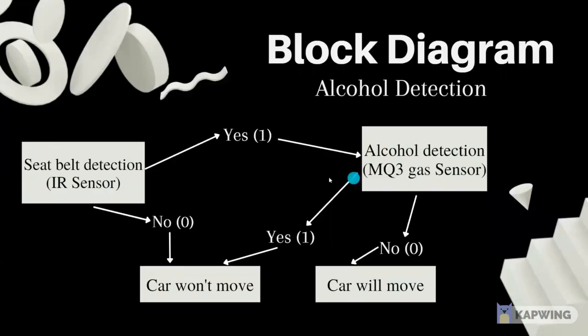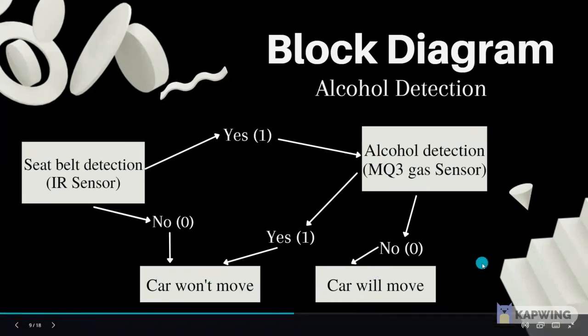Basically, our project is divided into 2 sub-blocks. The first block is the block diagram for the alcohol detection. Here, first of all, we detect whether the seatbelt is worn or not with the help of the IR sensor. If the seatbelt is worn, then it goes to the next condition, that is alcohol detection. Here, alcohol is detected with the help of the MQ3 sensor. When alcohol is detected, the relay module does not allow the car to move. When alcohol is not detected, the car will move.